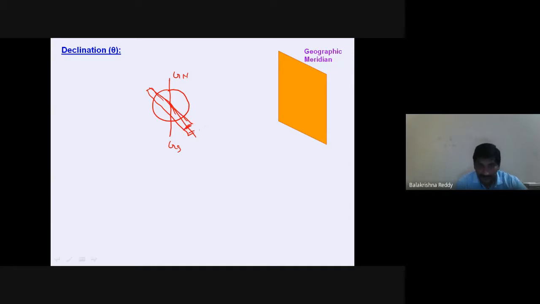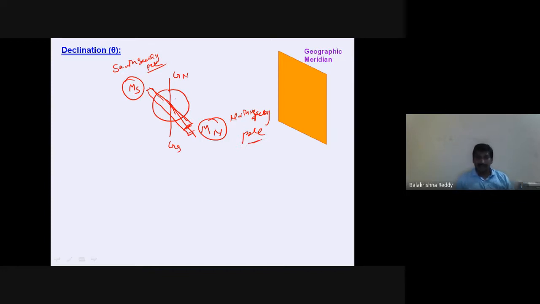We are writing magnetic north, magnetic south, in the sense we call this the north seeking pole and this the south seeking pole, because when you hang a magnet, it shows the proper direction.